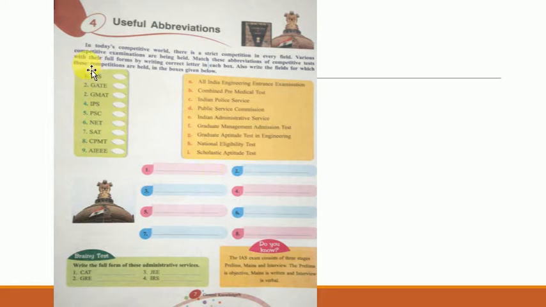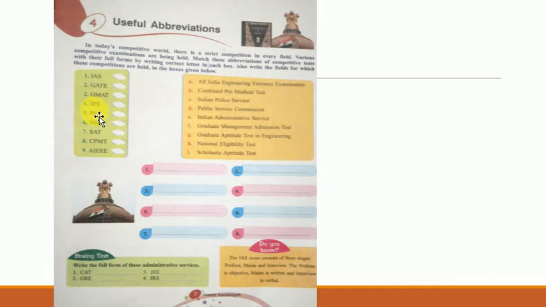Similarly, these are the exams, okay? These are the competitive exams which are related to different fields. GATE, that is Graduate Aptitude Test in Engineering, and third one is GMAT, that is Graduate Management Admission Test, Indian Police Service, PSC, Public Service Commission.